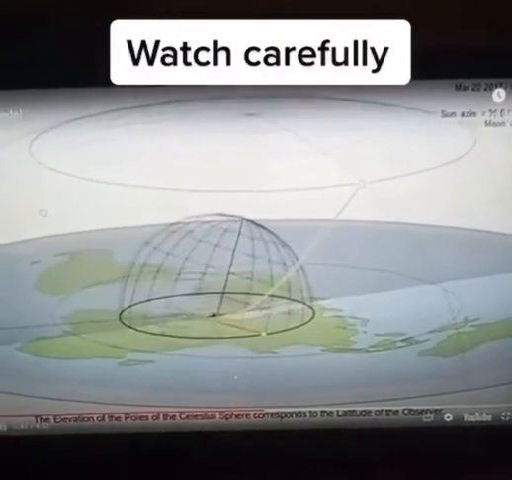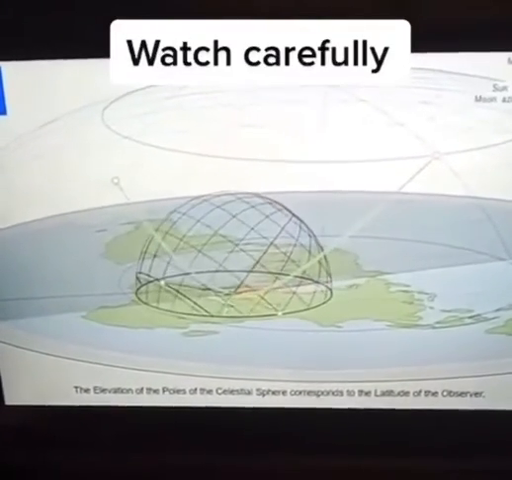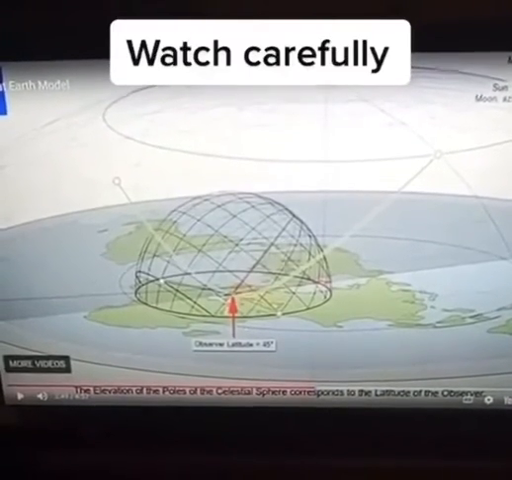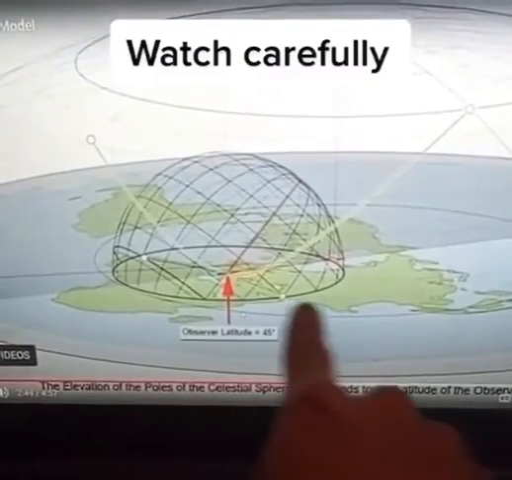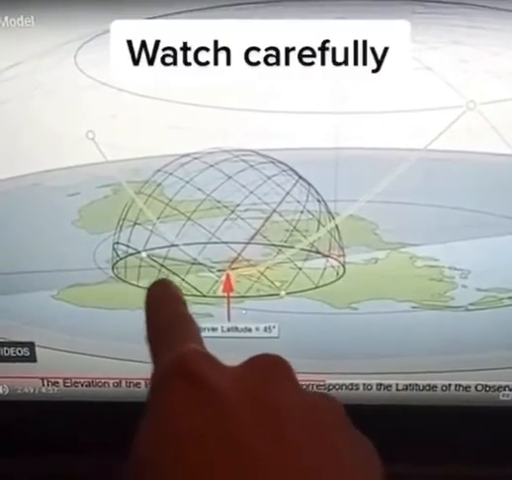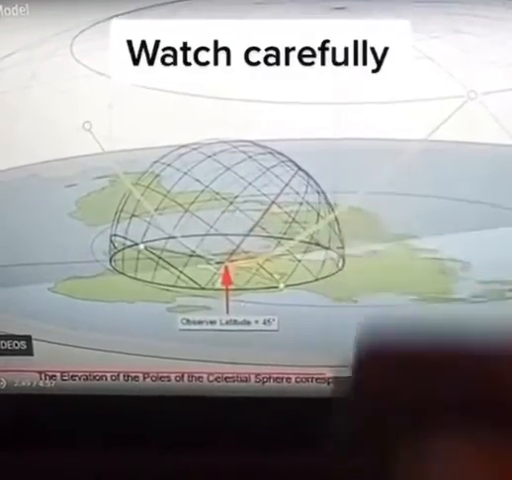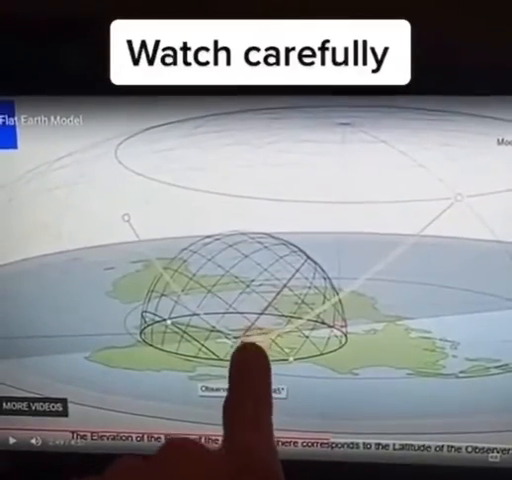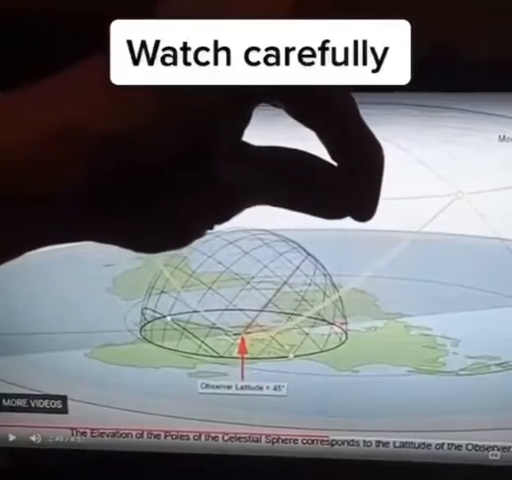Let's change latitudes now and go to the North Pole. If you go to the North Pole, the North Star would be directly above your head at your zenith. So if this is the latitude of 45 degrees, because if the equator is here, this black line, that's 0 degrees. That's 45, which is right in the middle of 0 and 90 degrees. Okay? So at the 45 degree parallel, the North Star is visible 45 degrees. The North Star would be here.